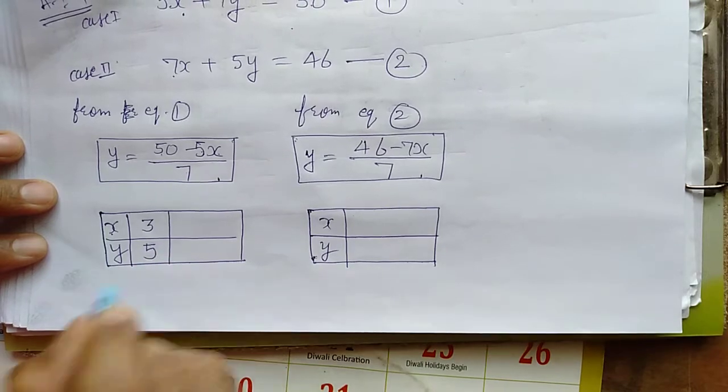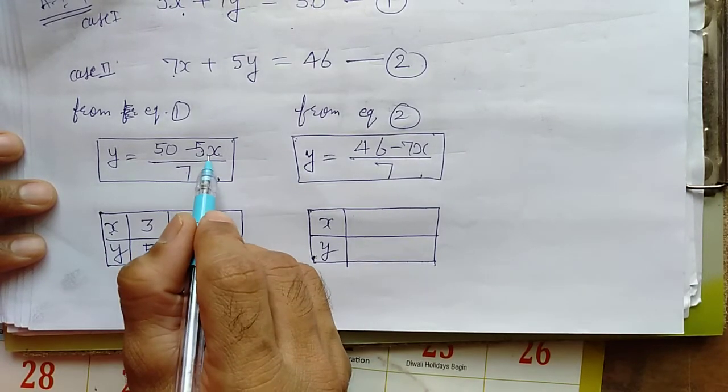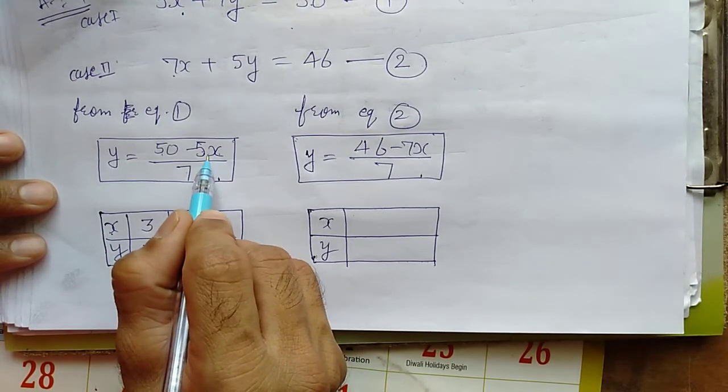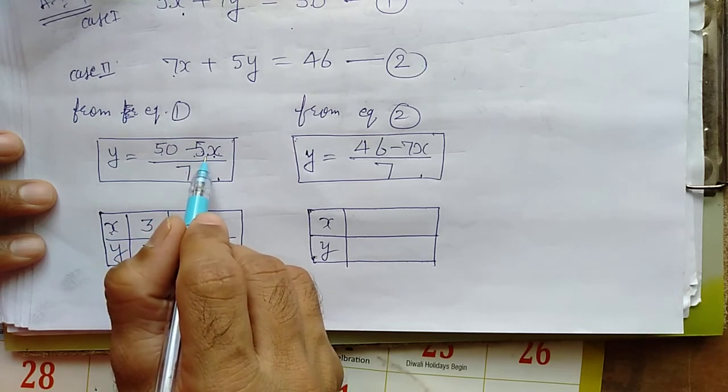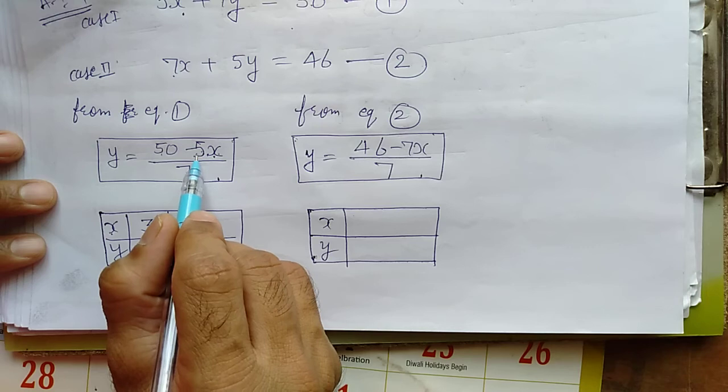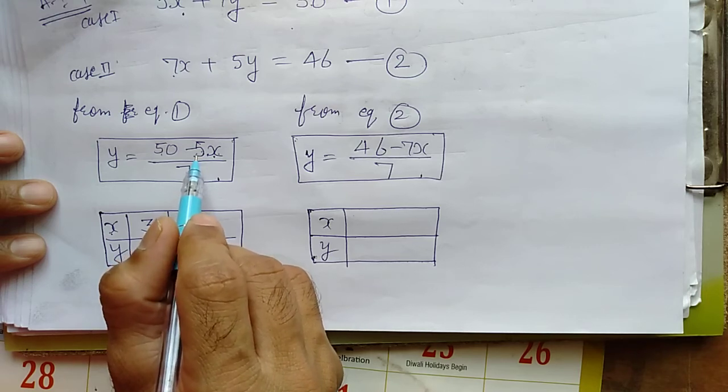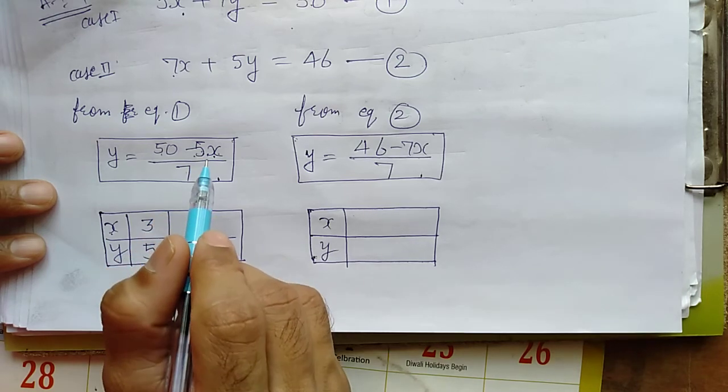When you solve, you will get it. Here I will take minus 4. Minus 4 multiplied by minus 5, 5 times 4 is 20. Sorry.